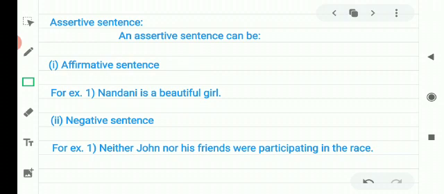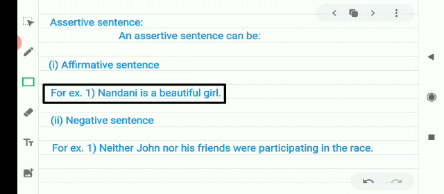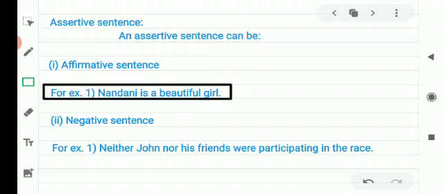For example, Nandini is a beautiful girl. There is no not, no, never in this sentence. Second type,